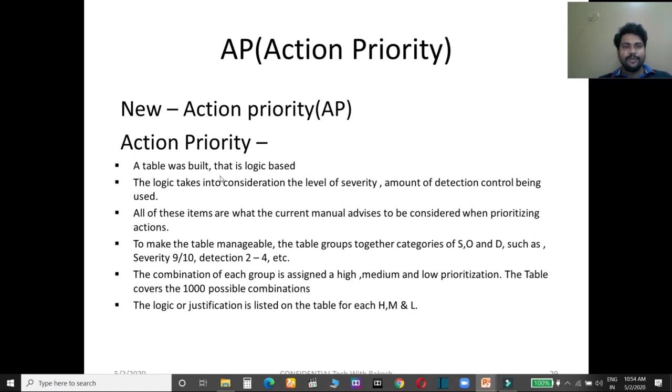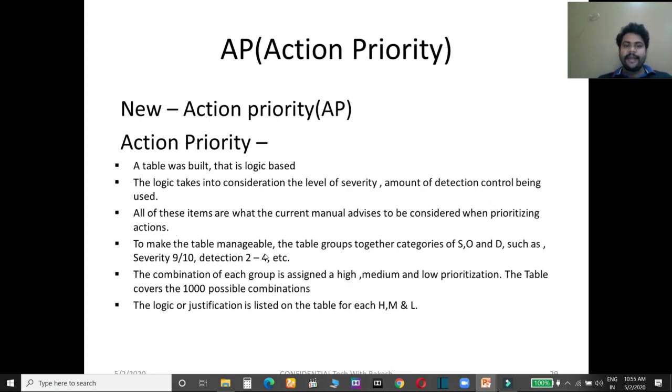A table is used that is logic based. You have to prepare a table on the basis of some logic. The logic takes into consideration the level of severity, occurrence and detection controls being used. All of these items are what the current manual advises to be considered when prioritizing actions.